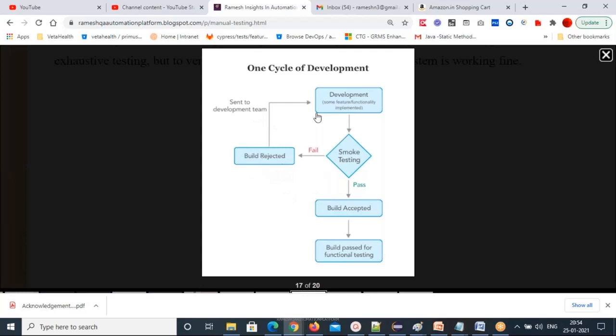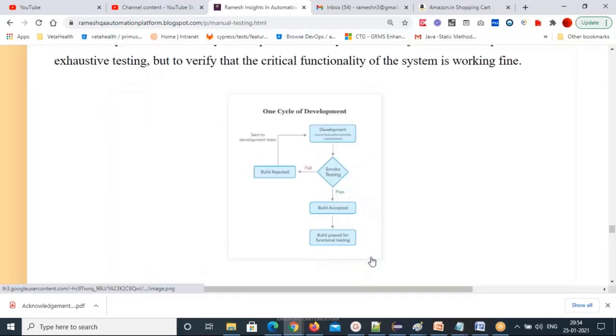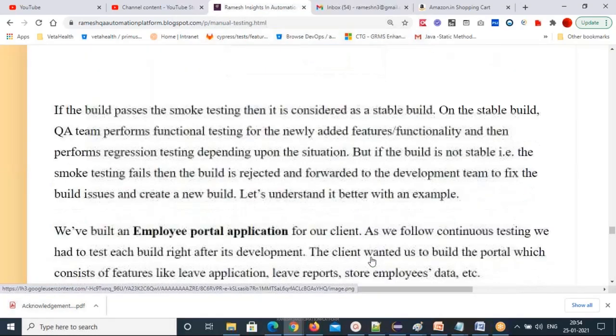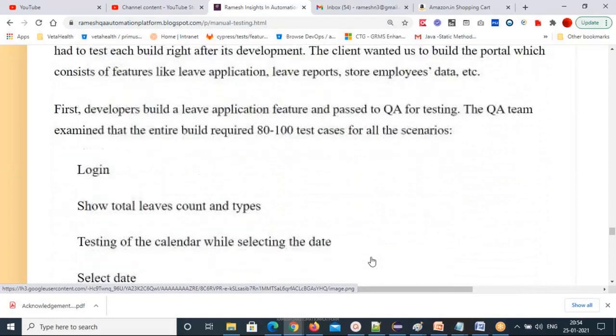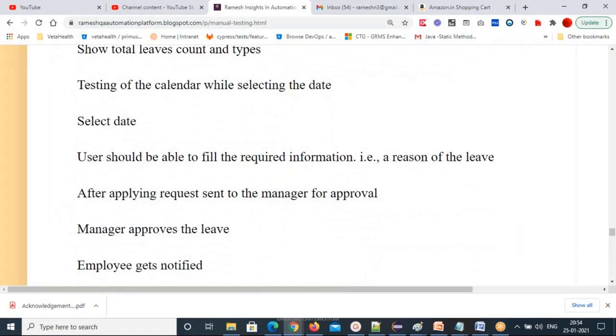So this is the smoke testing life cycle. First, development, and they will give the build to the QA team and you will perform the smoke testing. If smoke testing fails, you will reject the build and send it back to the development team, the same build. The build is not working, so you send it back. If smoke test cases pass, the build is accepted and you can do functional testing. So that's smoke testing, how we are going to do that. Okay, is it clear? Yes.